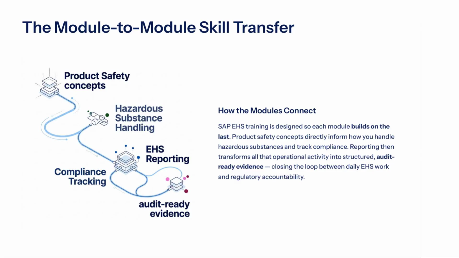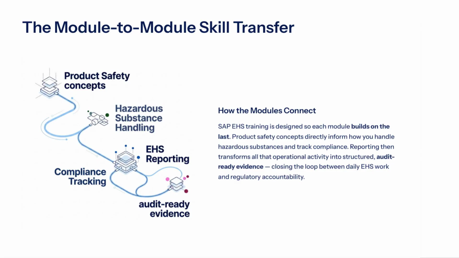This skill transfer capability allows learners to quickly adapt to new situations and challenges, making them more effective and efficient in their roles. By linking the modules together, we ensure that our learners gain a thorough understanding of the complex relationships between product safety, hazardous substance handling, and compliance reporting. This results in a more robust and sustainable EHS system, better equipped to meet the demands of a rapidly changing environment.